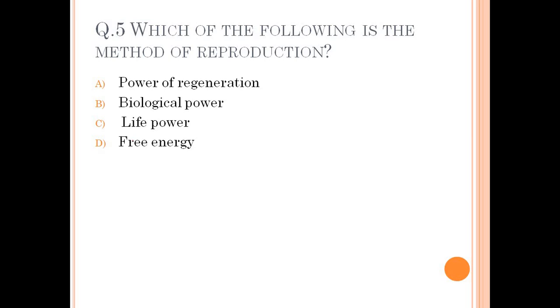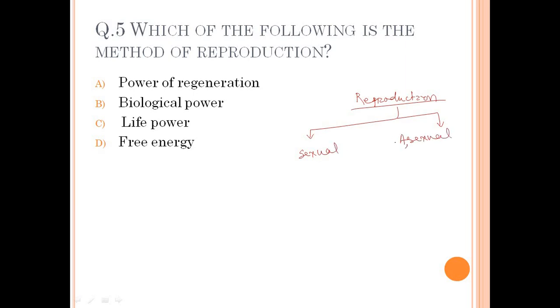Which of the following is the method of reproduction? Regeneration is one kind of asexual reproduction. You know that reproduction is 2 types, that is sexual and another is asexual.